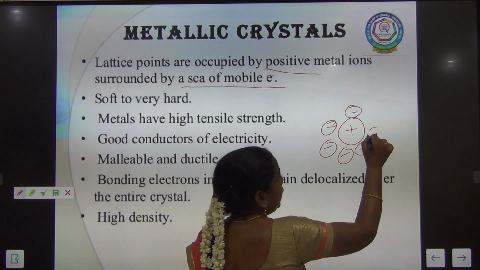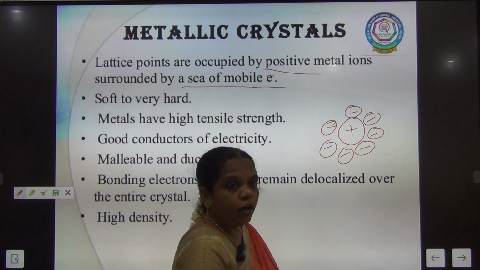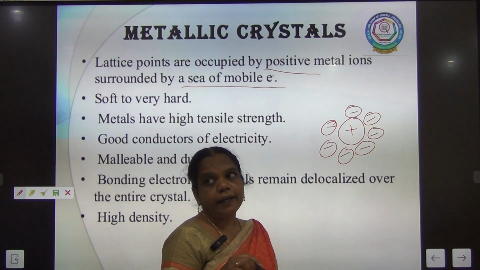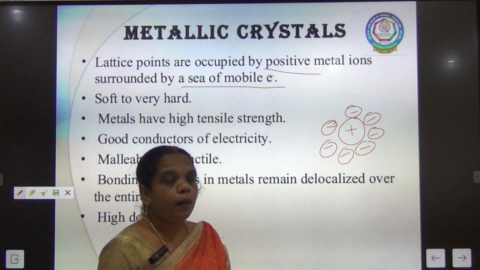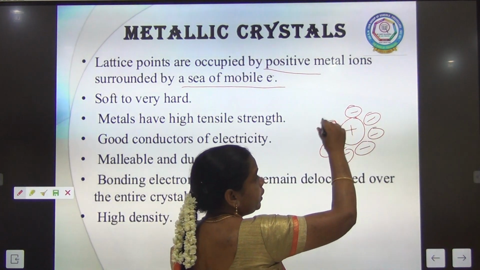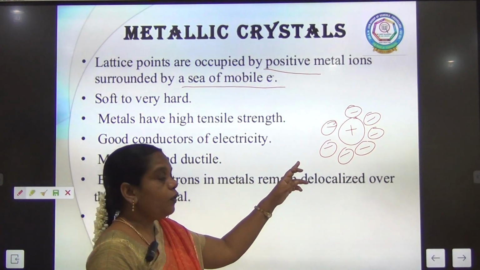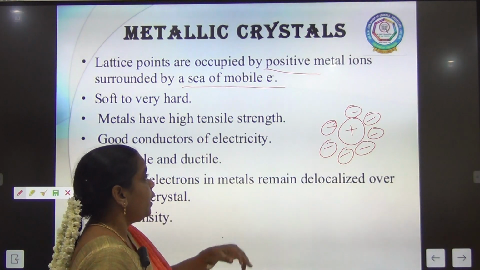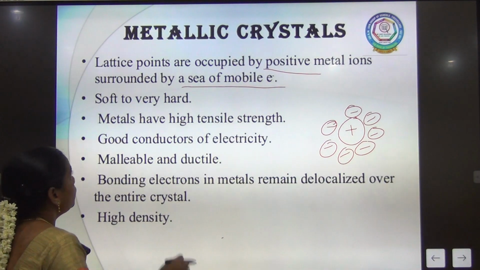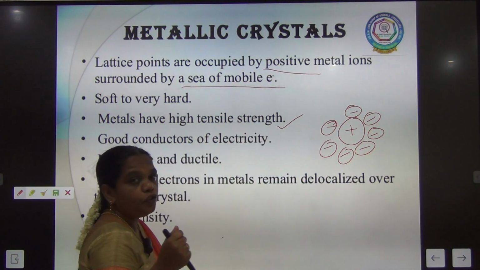In the ionic solid, cation and anion are interlocked. But here the positive ion is surrounded with a pool of electrons. So there is a greater force of attraction between the electrons and the positive ions, so the metals have high tensile strength. They are very strong.